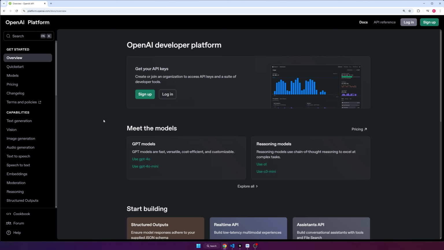Okay guys, so in these videos that I'm doing on RAG, I'm going to be using the OpenAI models a lot for both embeddings and also the chat models like GPT-4o. So for that, we're going to need an OpenAI API key. So I'll be showing you just real quick how to actually get one.